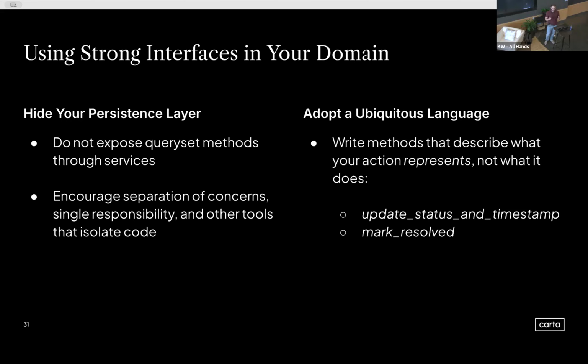And I don't have to go figure out or derive how to achieve this behavior based on standard engineering interfaces that we might think about. So I highly recommend when you think about your domain, think about what those actions represent. A trick I like to test myself with is, if I could send my service methods over to my product manager and they understand what those things are doing, that's probably a ubiquitous language. But if I send my interface method of update status and timestamp over to my PM, they're not going to know what I mean. And that probably means an agent might not have as great of an idea of what you mean as well.